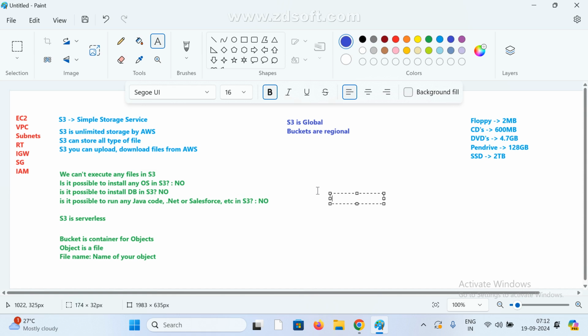And one more thing: S3 also supports static websites. If you want to, we can deploy a static website.